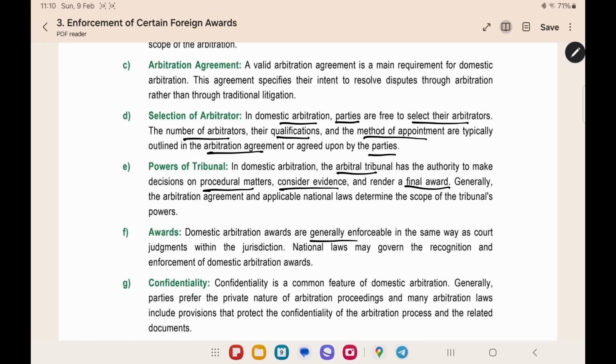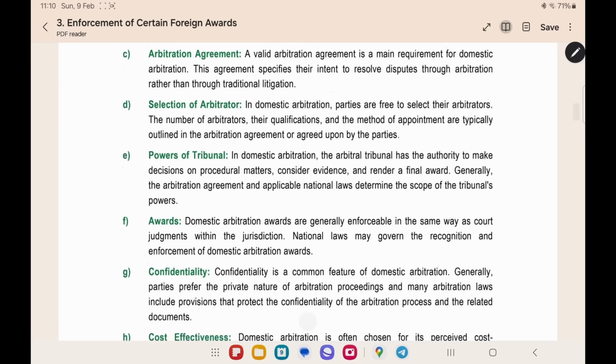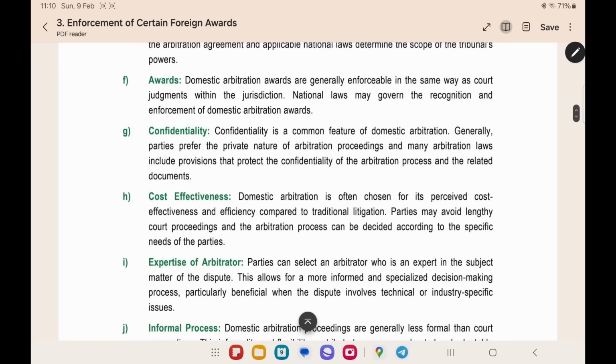Awards. Domestic awards are generally enforceable in the same way as court judgments. If a court gives a judgment, how will that judgment be implemented? In the same way, the arbitral award will also be implemented. Confidentiality. Confidentiality is a common feature. Under domestic arbitration, it will be very confidential. There are provisions for confidentiality in the Indian law.